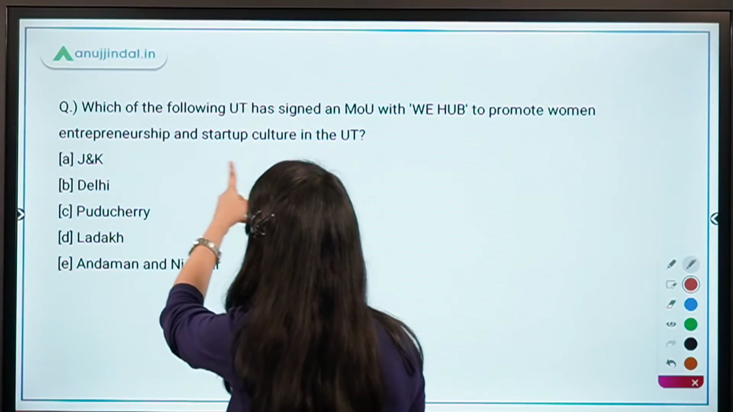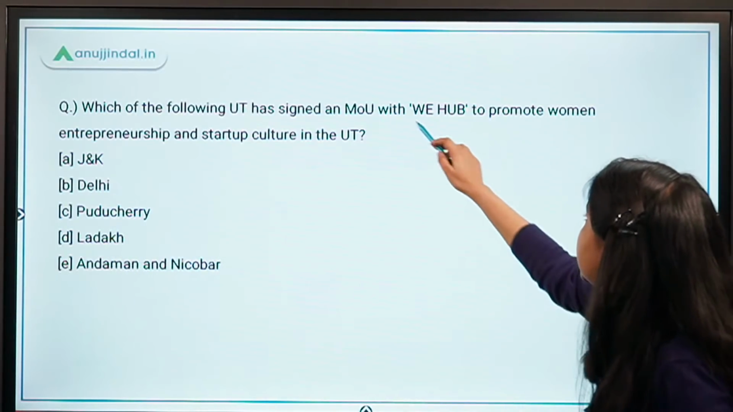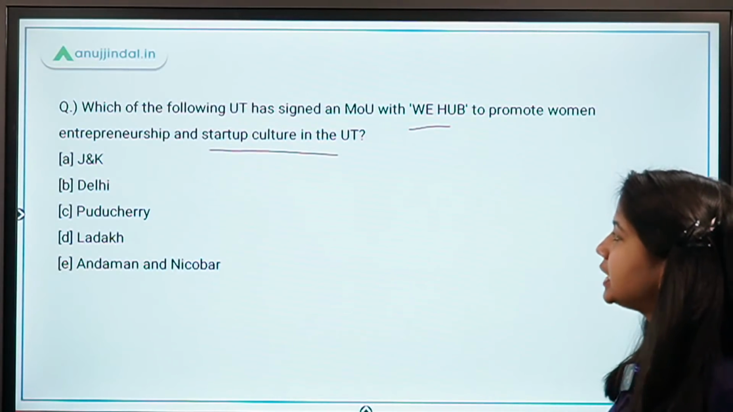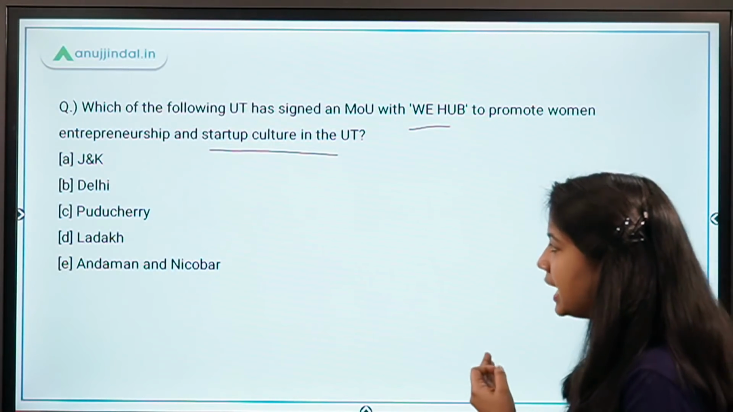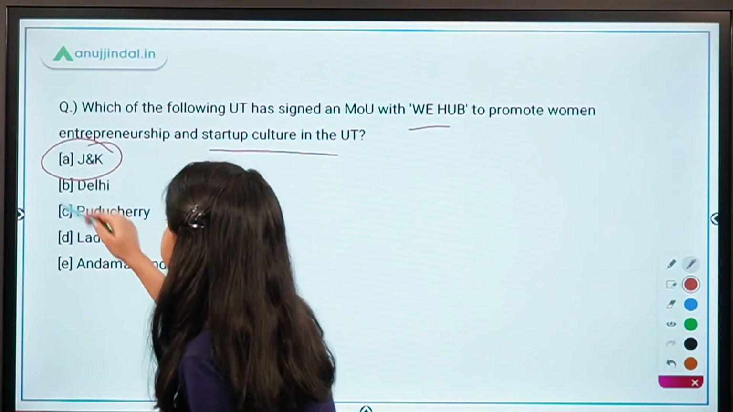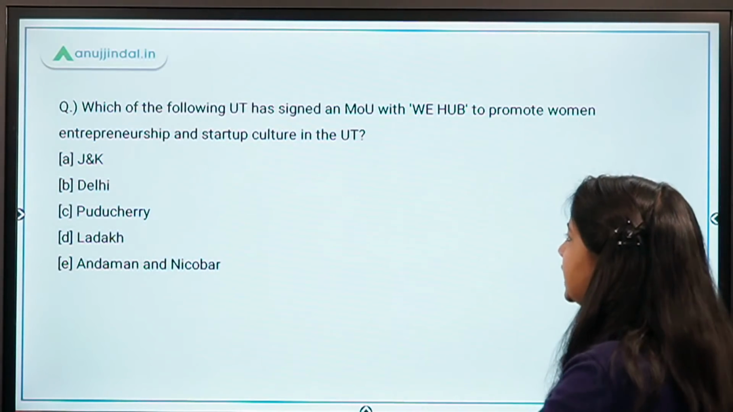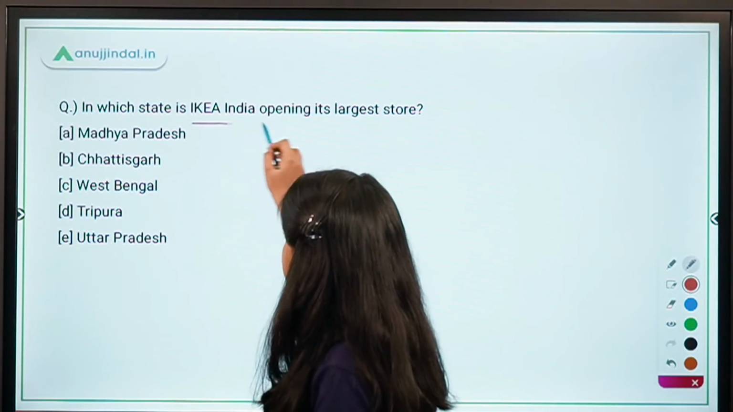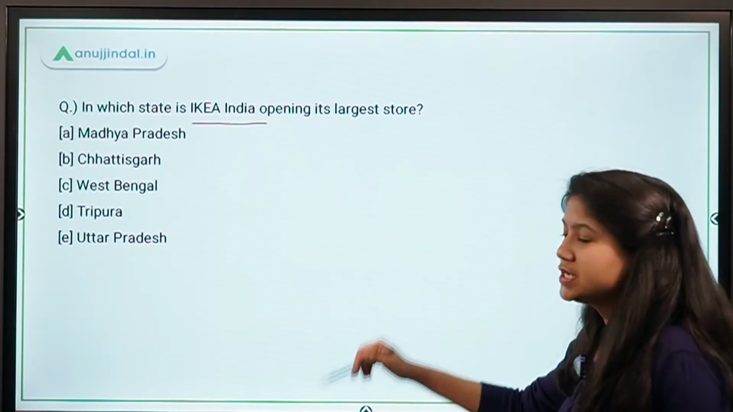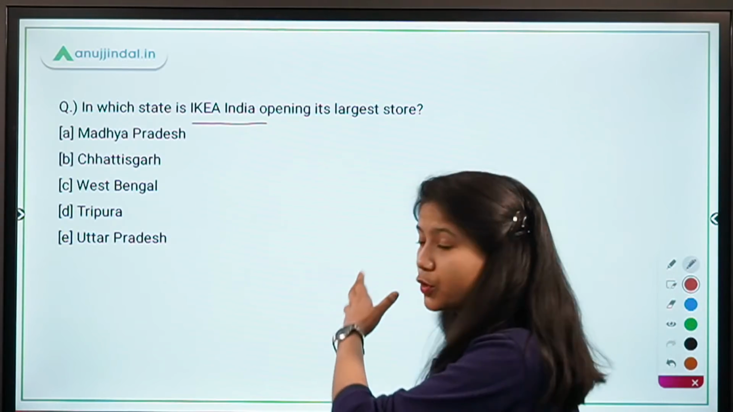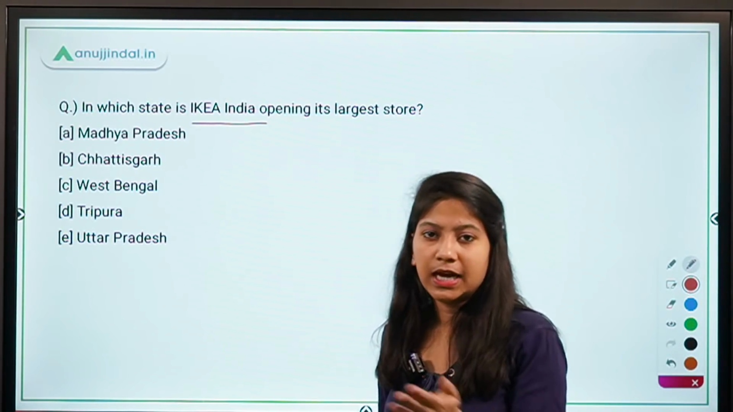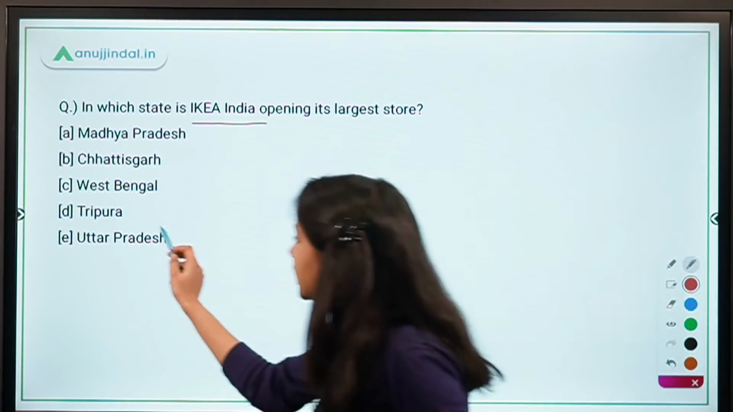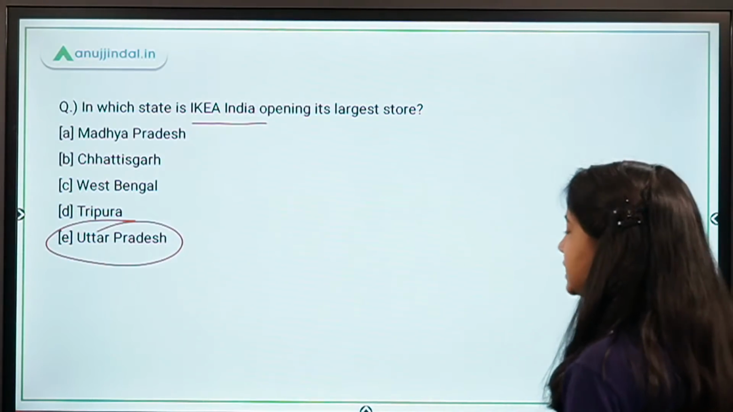Next, which of the following union territories has signed an MOU with V-Hub to promote women entrepreneurship and startup culture in the union territory? The right answer is Jammu and Kashmir. There is nothing much that we can discuss in this question. In which state is IKEA India opening its largest store? For opening its largest store in India, IKEA India has entered into a memorandum of understanding with Uttar Pradesh. So the right answer is UP.